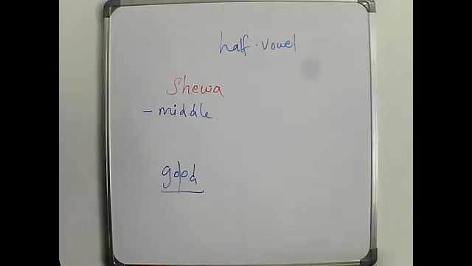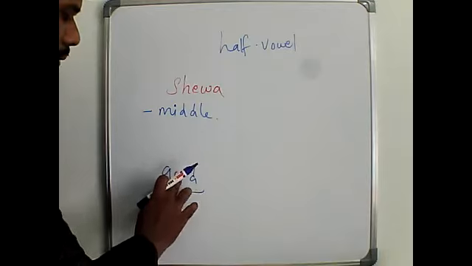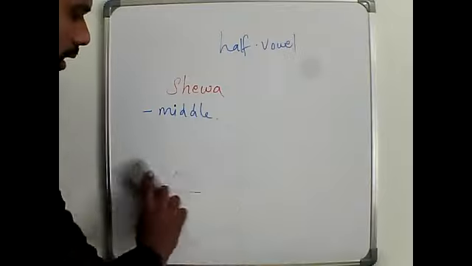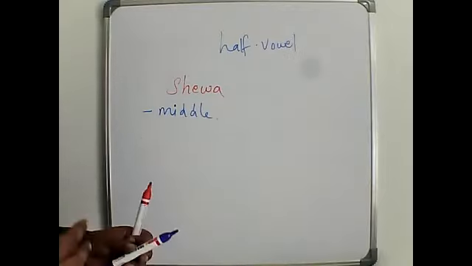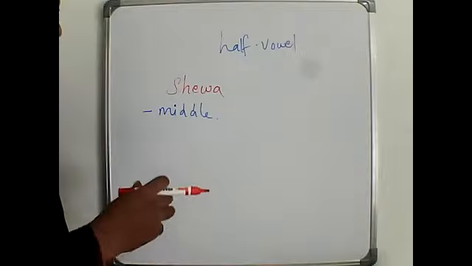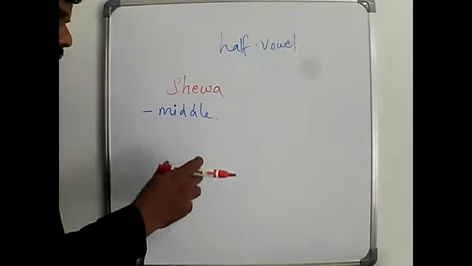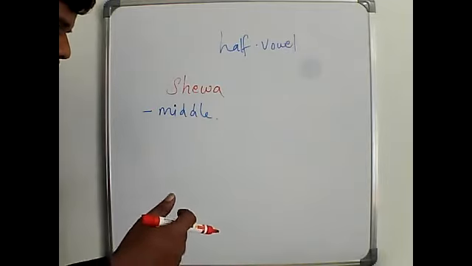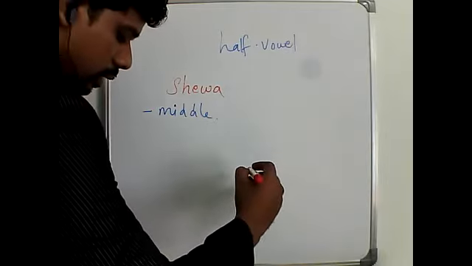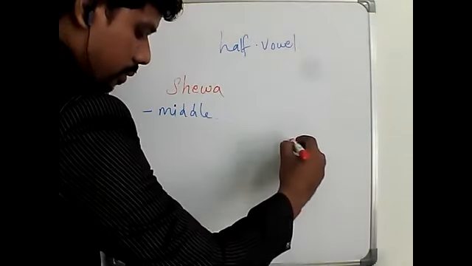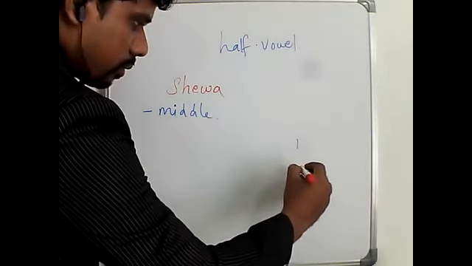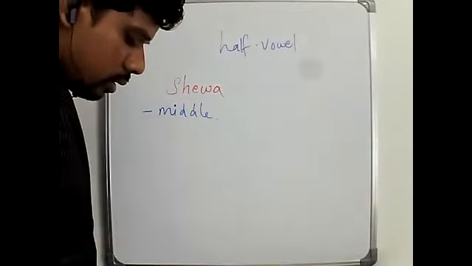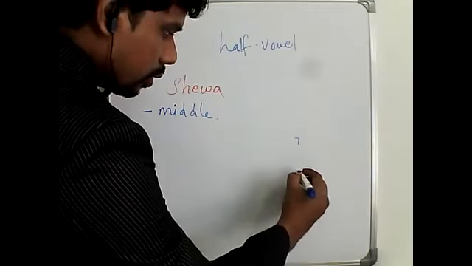We don't say go-od. It is good, only a one-syllable word. That is what is called a syllable. Syllabification means how we pronounce the word. In the same way, if the Sheva comes in the middle of a word, it usually falls at the end of the Hebrew syllable. I don't know whether it is clear in the video.